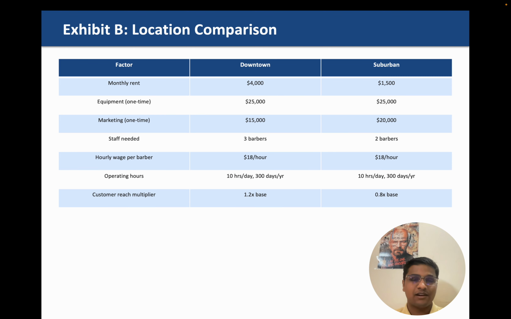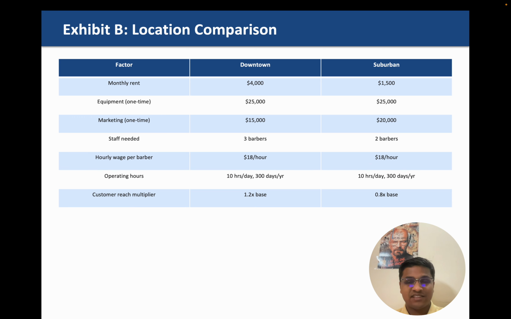Now let us look at a location comparison, because we have to ask the interviewer about this information as it is a candidate-led interview. There are two locations, downtown and suburban. We have our monthly rent. We have equipment cost, which is the same for both. Marketing cost is less in downtown, it might be because it is a more densely populated region, so with less cost you can get better results.